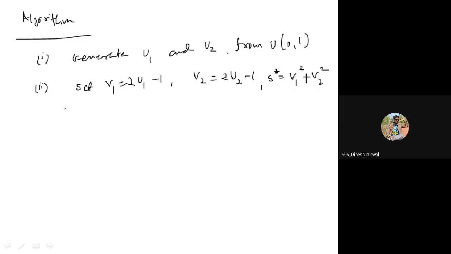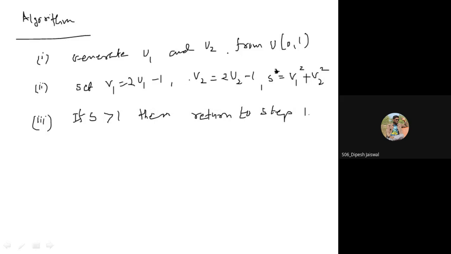And what is our condition? V1 square plus V2 square should be less than 1, but suppose it is greater than 1. If S is greater than 1, that means V1 square plus V2 square is greater than 1, then return to step 1.